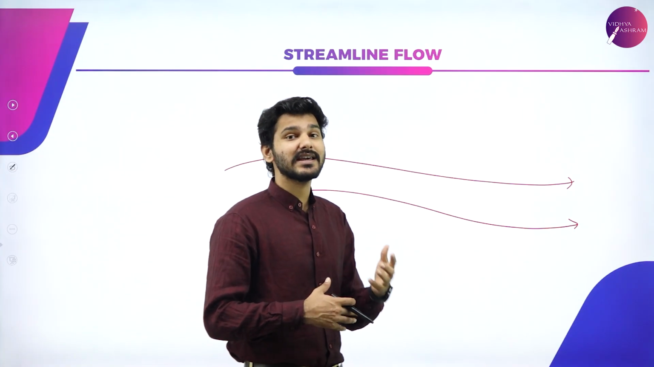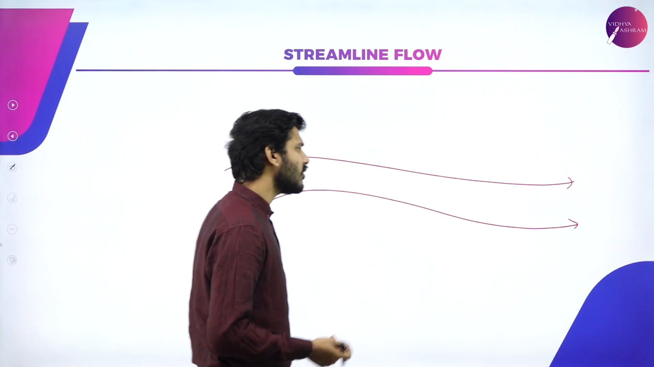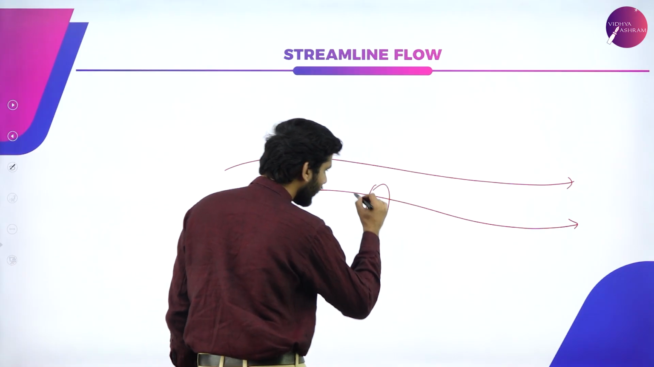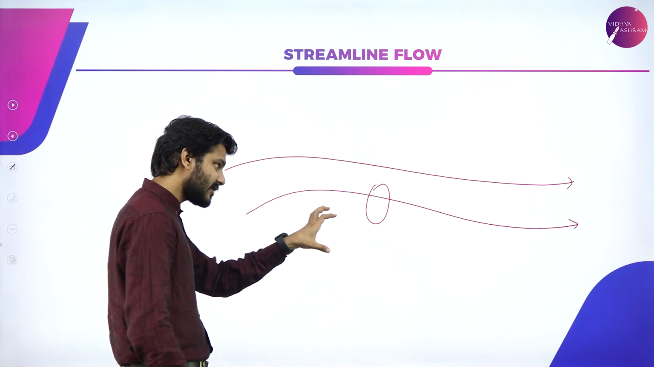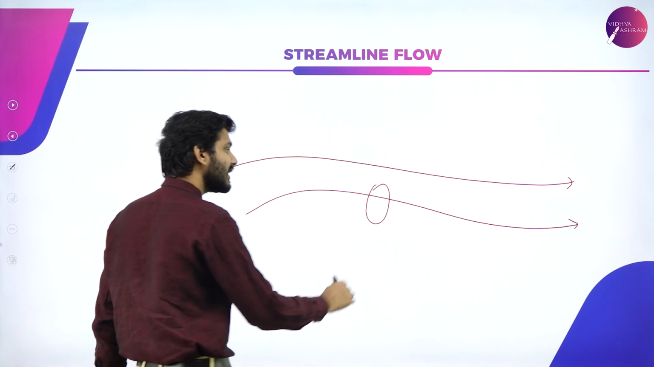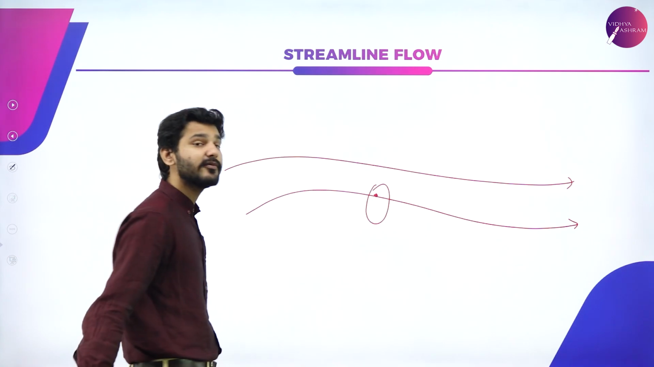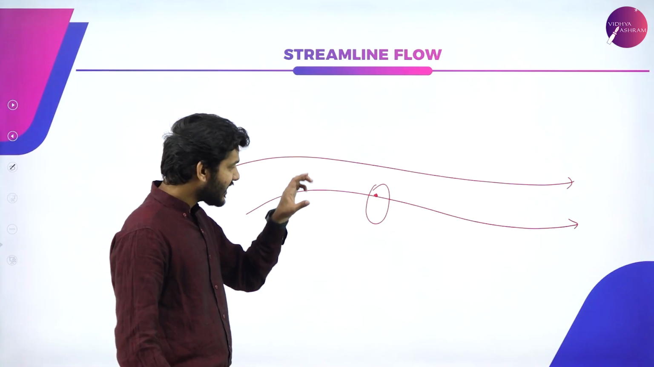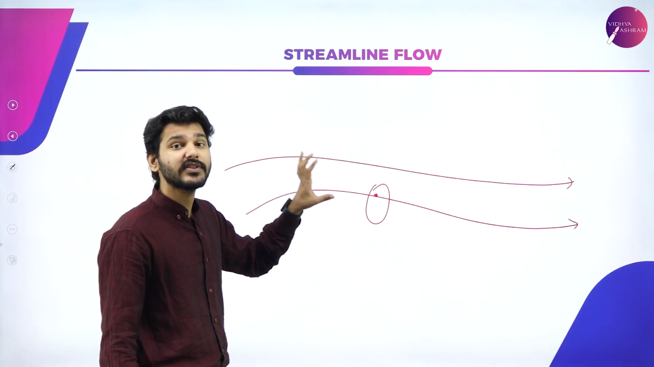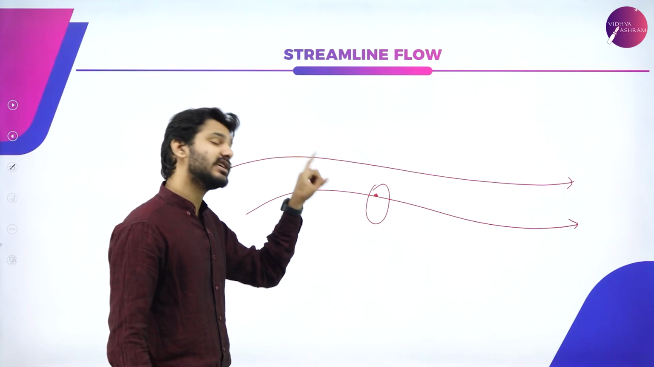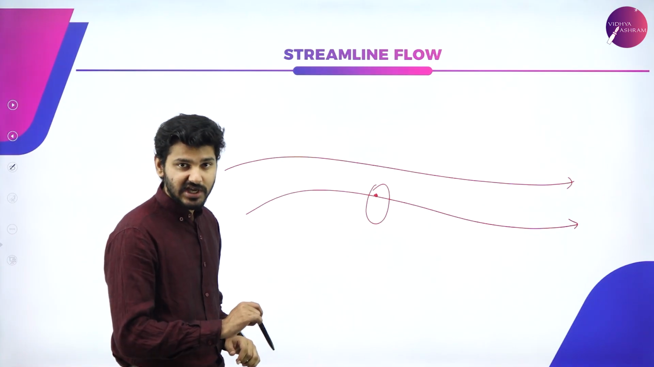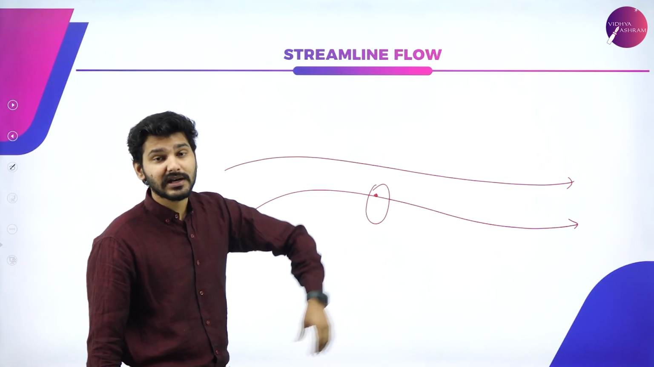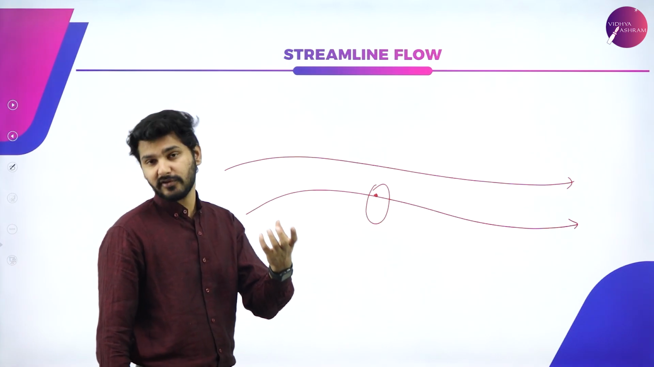So what exactly is a steady flow? Steady flow again can be described as follows. If I take a particular point here and I measure the velocity of the fluid particle at that point, and that velocity of the fluid particle at the given point does not change, then we can say that the fluid particle is exhibiting steady flow.